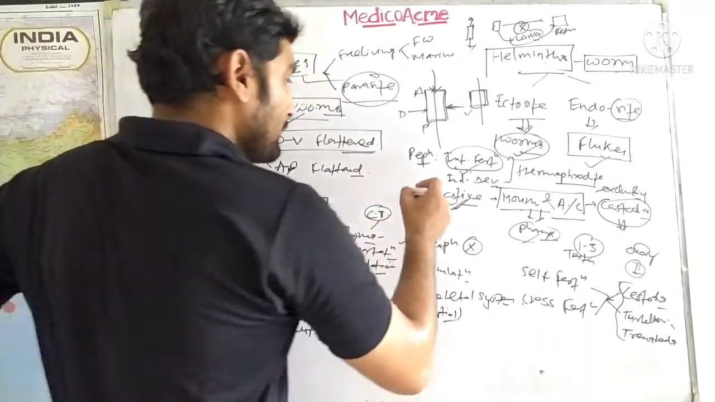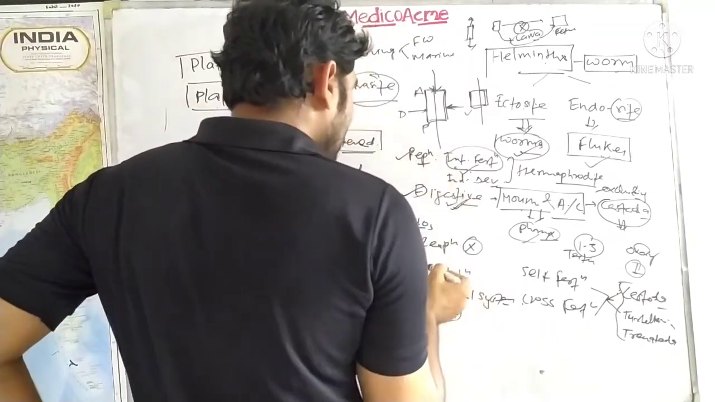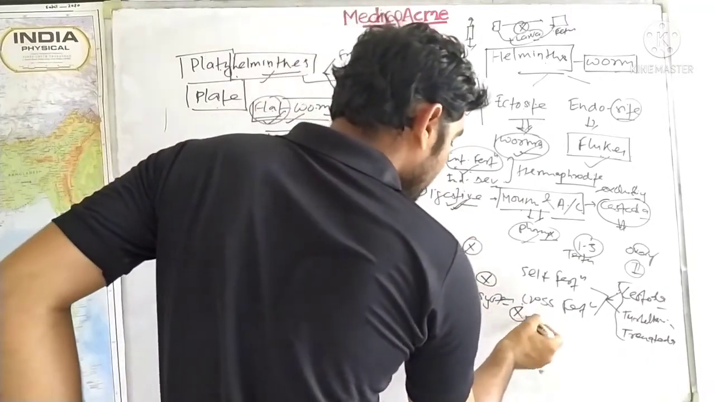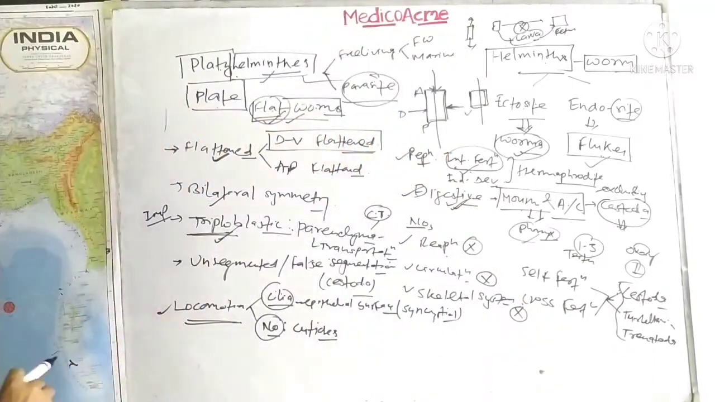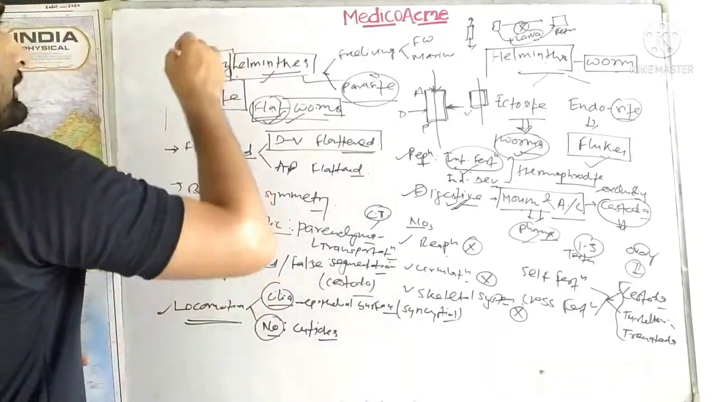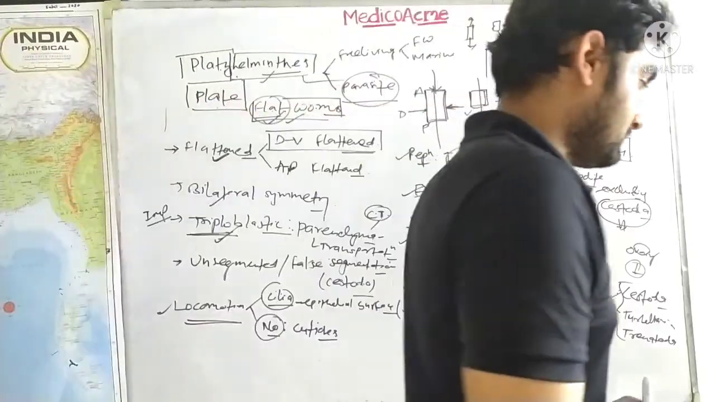Locomotion we have discussed, reproduction discussed, digestive system discussed, respiration no, circulation no, skeletal system no. Everything we have discussed till now. So let's move toward the classification.